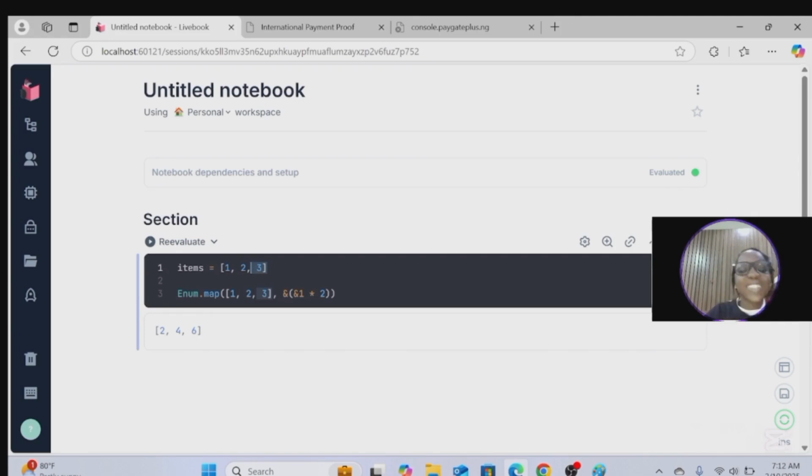We're trying to iterate. We're trying to walk through 1, 2, 3, these data values. Then whenever we get to point 1, we want to times it by 2. When we get to point 2, we want to times it by 2. When we go to point 3, we want to times it by 2. So if we do it like this, now watch me. See, it's going to throw an error.